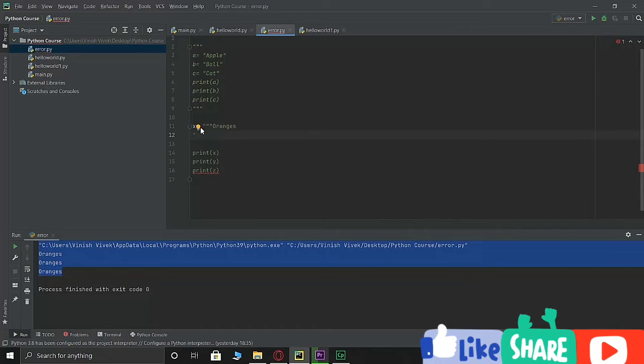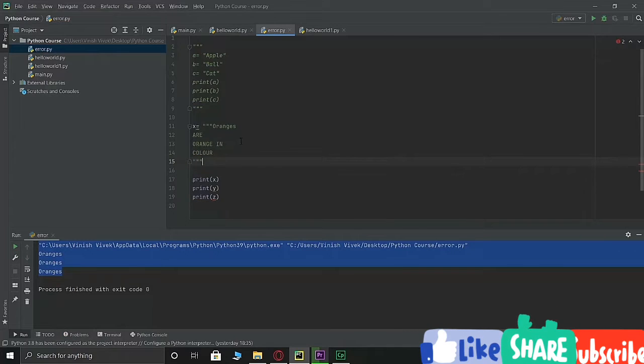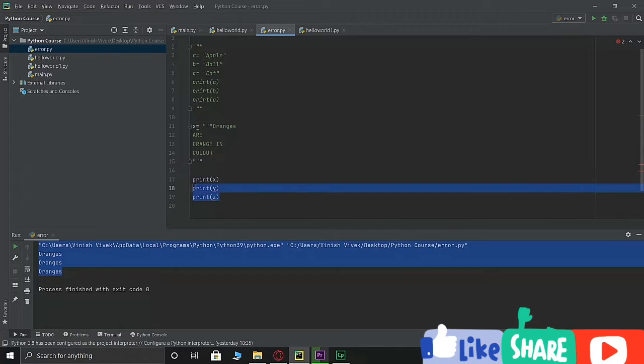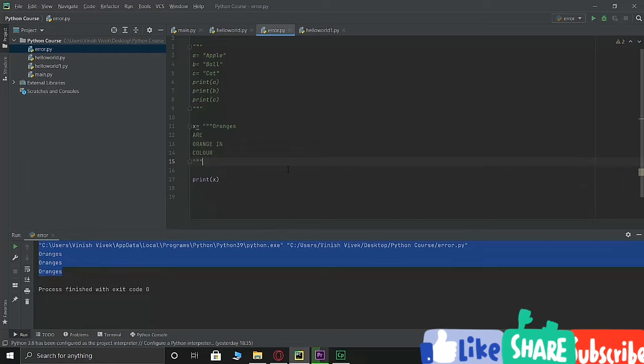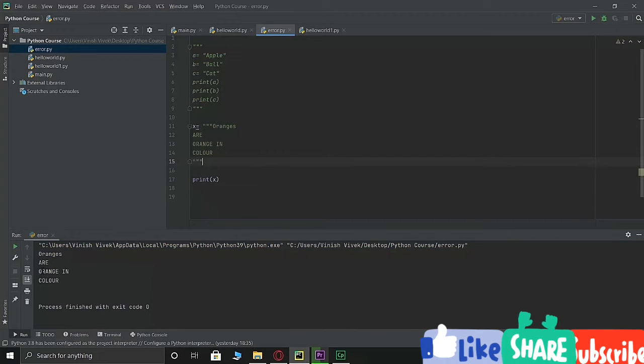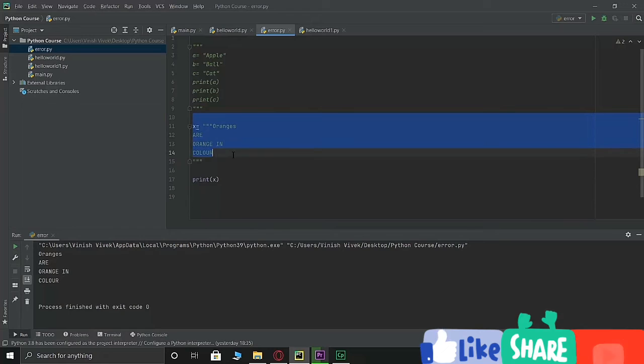Oranges are orange in color, and double inverted commas, but 3 of them. So this is basically a multi-line string. When you print this, Control Shift F10, as you can see, the same way you've written it down here, it appears over here. So this was a multi-line string.